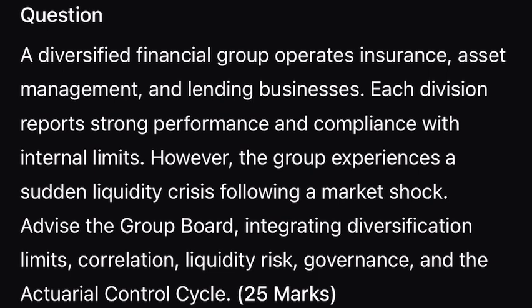that override divisional targets. Ultimately, professional actuarial advice requires the board to recognize that long-term sustainability depends on system behavior under stress, not on the individual performance of its components. The group must re-establish its risk appetite to explicitly include liquidity buffers that are accessible across the group. Monitoring must now transition from backward-looking compliance reporting to forward-looking key risk indicators (KRIs) that track interconnectedness. By treating the group as a single complex ecosystem rather than a collection of independent units, the board can prevent future liquidity traps and ensure that diversification remains a source of strength rather than a source of false security.